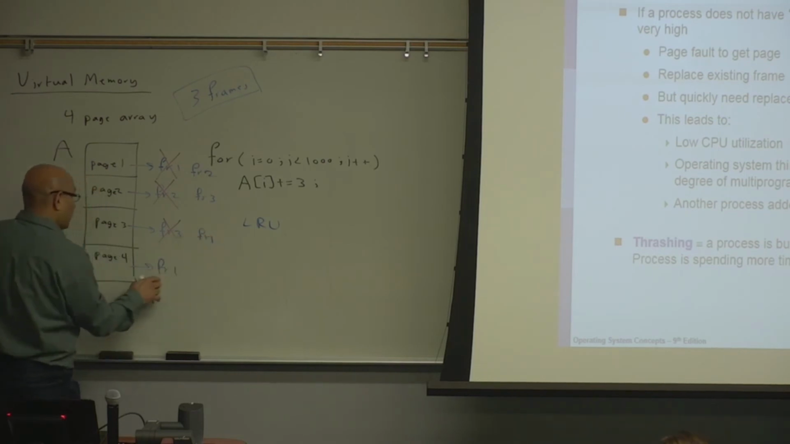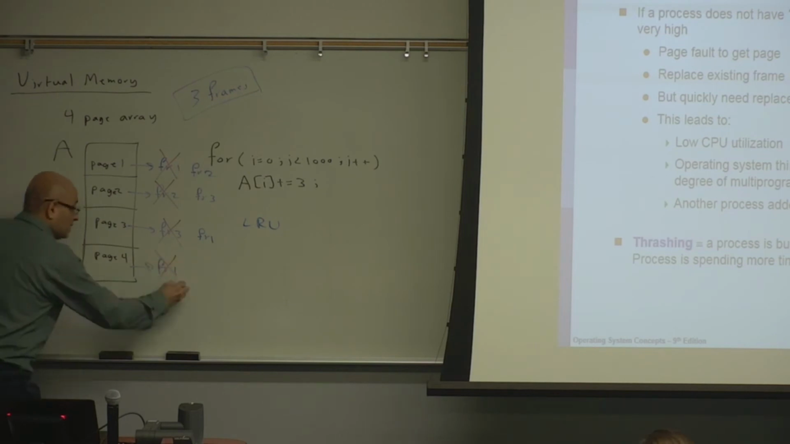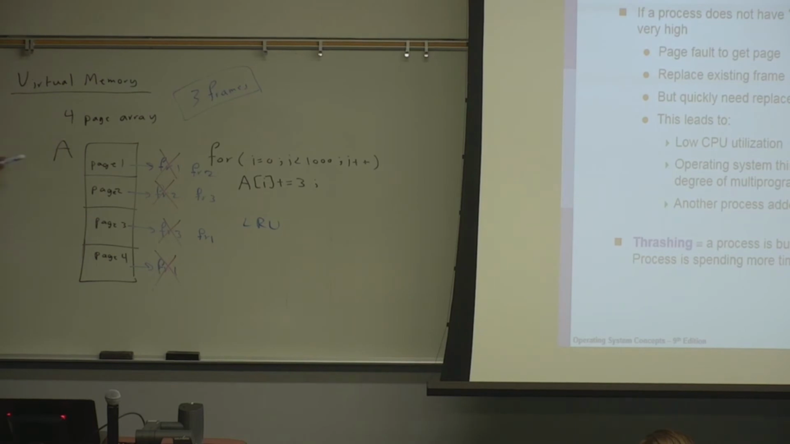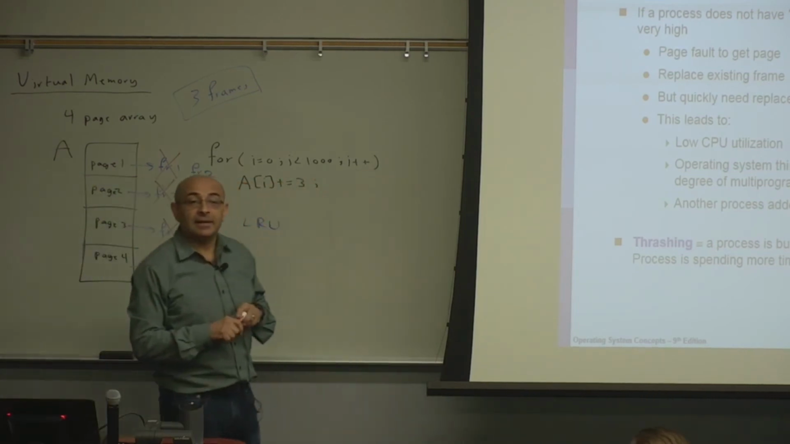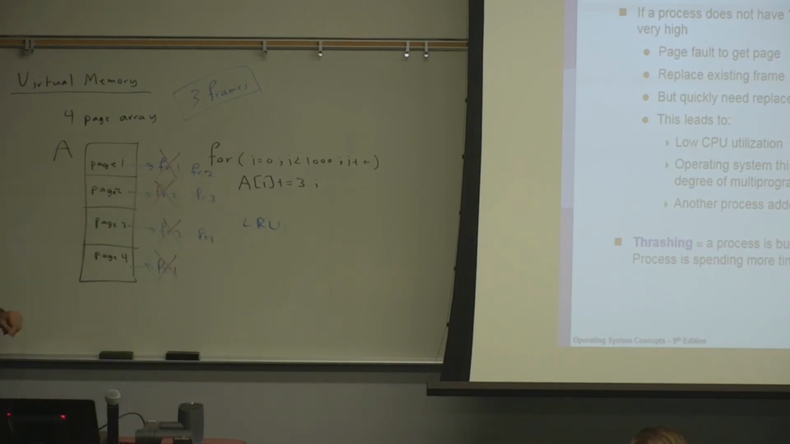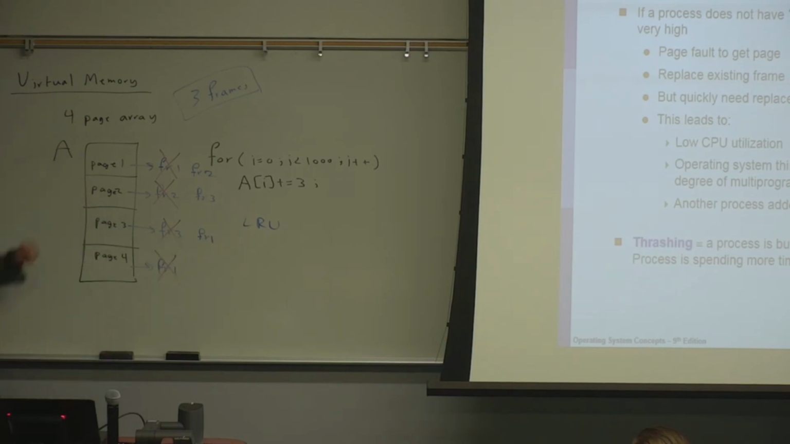Now, when we are here again, will there be a page fault? Yeah, because we just gave frame 1 to this, so again, this will not have its frame 1. Now, what percentage of page accesses in this loop will result in page faults? Yeah, it's 100%. All of them. Assuming that it's least recently used, every page access will result in a page fault.